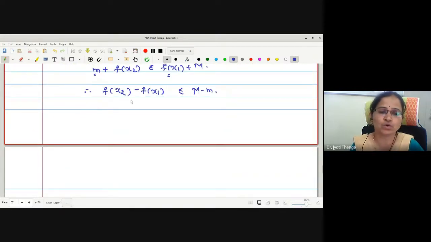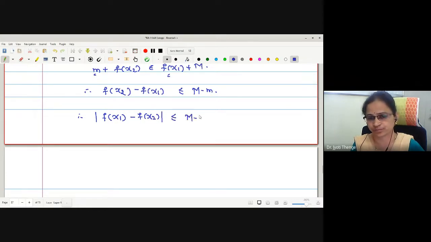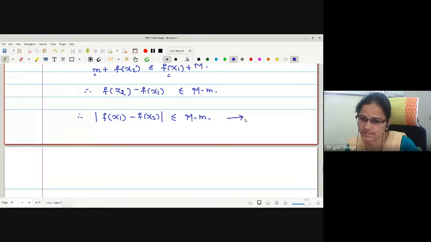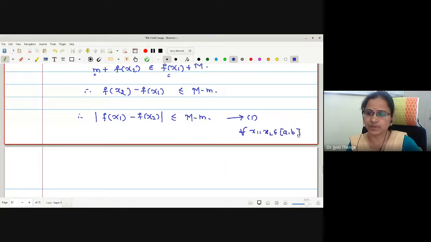Now we don't know the nature of the relation between f(x1) and f(x2). So what I can write is, in the modulus, mod f(x1) minus f(x2). Is it okay? Let me call this statement number 1, and this is true for all x1, x2 in the closed interval [a, b].